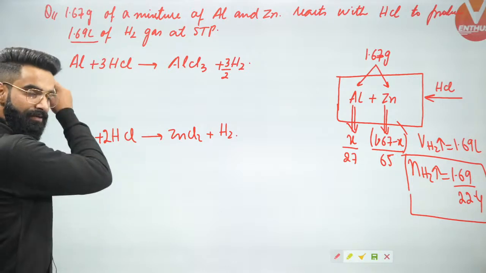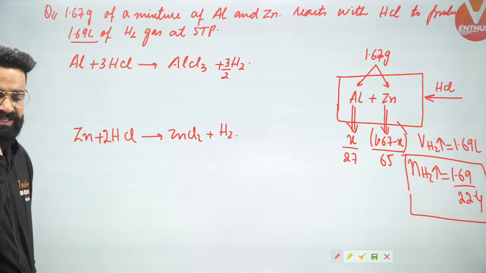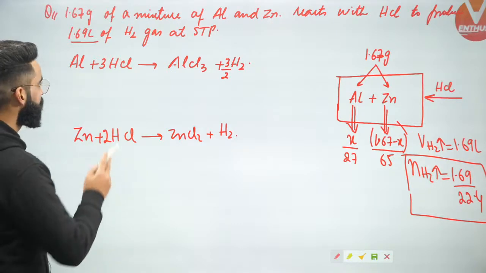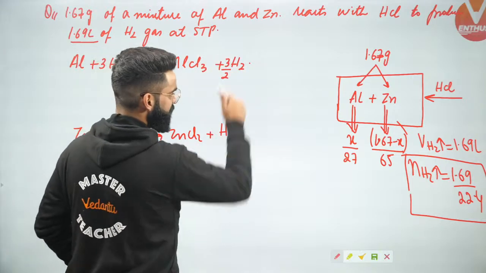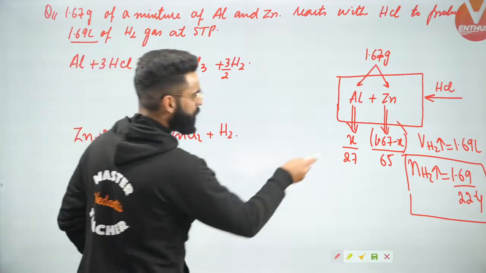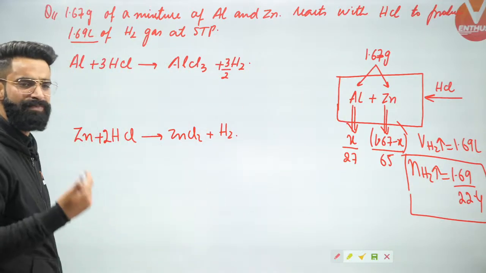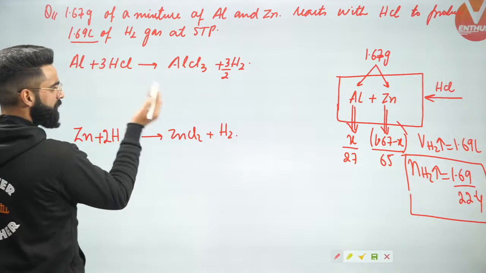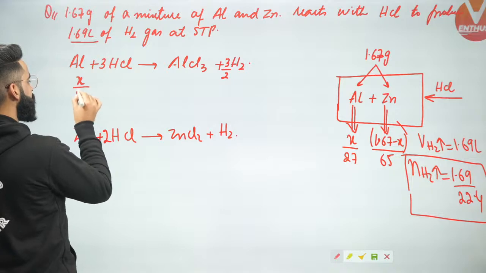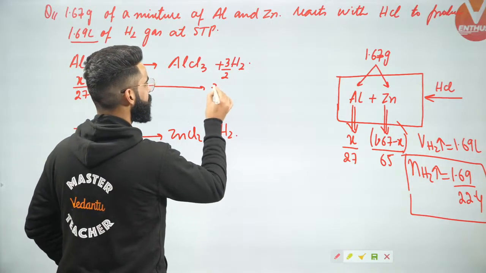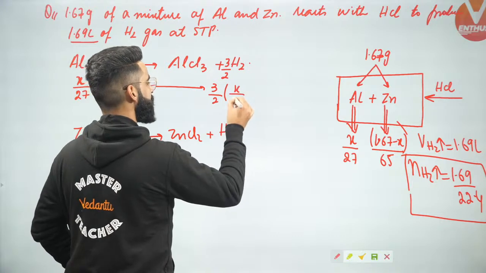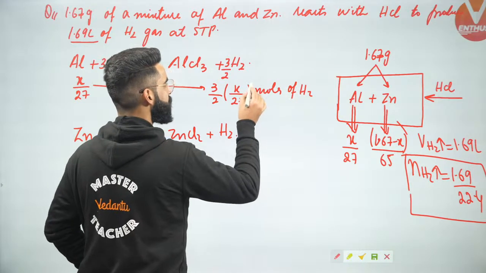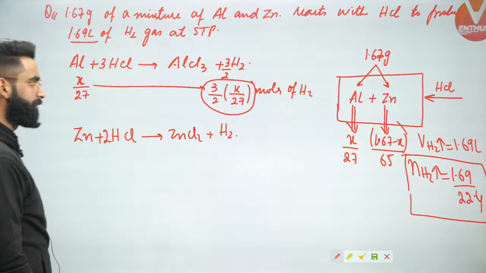Correct? Now understand what I'll be doing. I'll be simply using the same procedure which I did in the last question. We know 1 mole of aluminium gives 3 by 2 moles of H2. Do I have 1 mole of aluminium or I have X by 27 moles of aluminium? I have X by 27 moles of aluminium. So X divided by 27 moles of aluminium should give me 3 divided by 2 multiplied by X divided by 27 moles of H2 right here. So these are the moles of H2 which are getting liberated from reaction number 1.